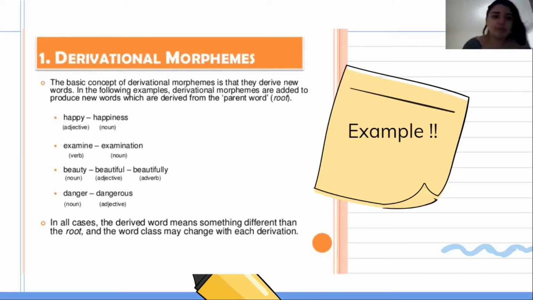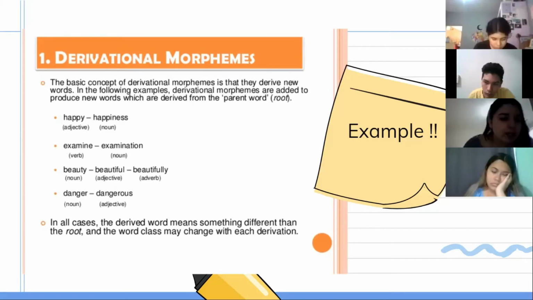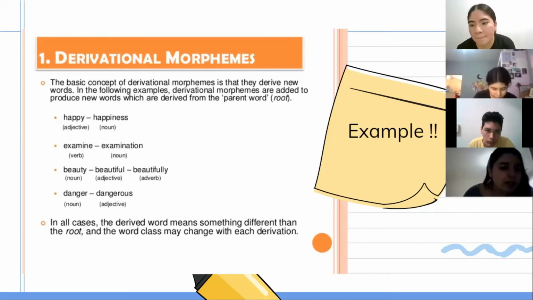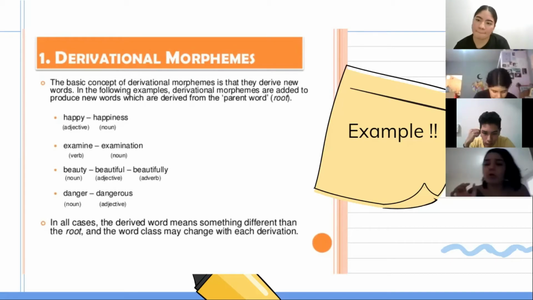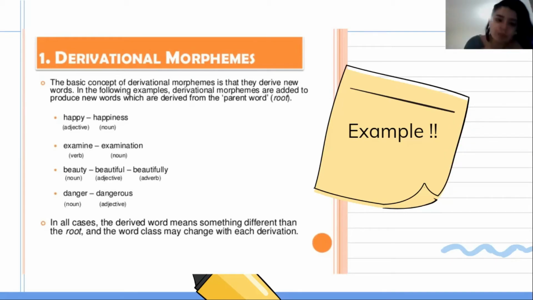That's the point of derivational morphemes. And then beauty, beautiful, and beautifully: the noun, the adjective, and the adverb. Danger is a noun, and in dangerous we add o-u-s, as I mentioned before, just to make it an adjective.